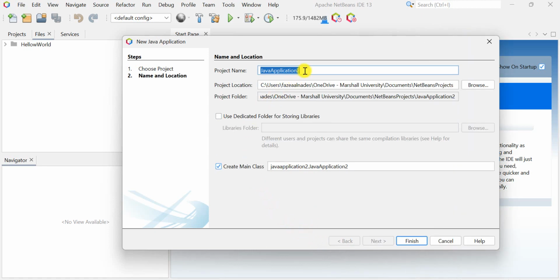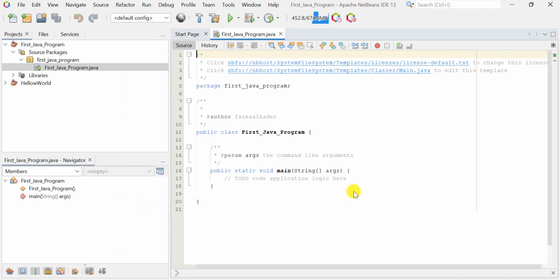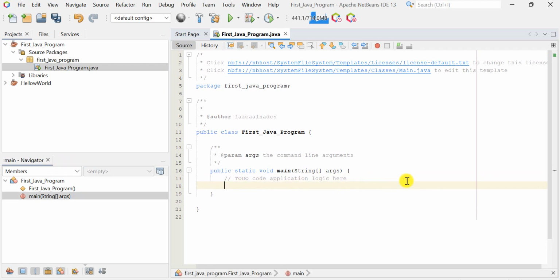Once you click into this, it will ask you, what do you want to name it? So for example, I will name it first Java program. It's going to be in here, right? And this is the name of the class. Once you finish, it will try to create for you everything. So now I have the class, first Java program. I have the main function.